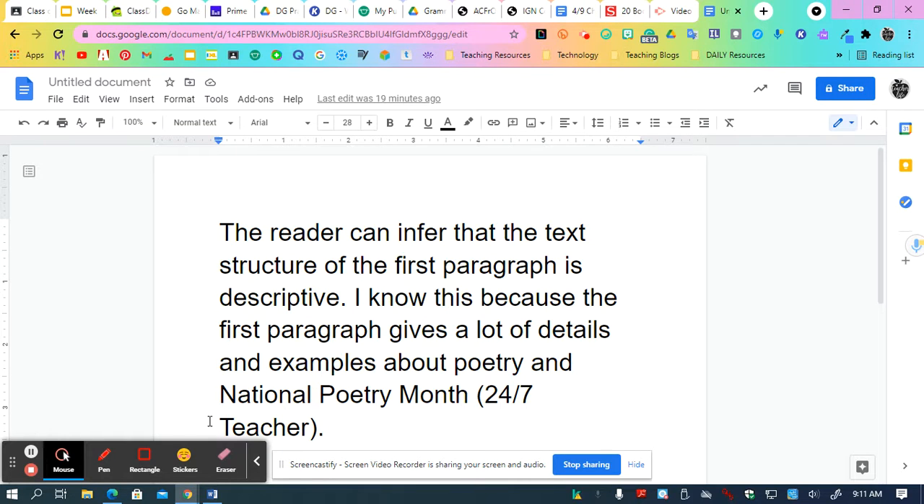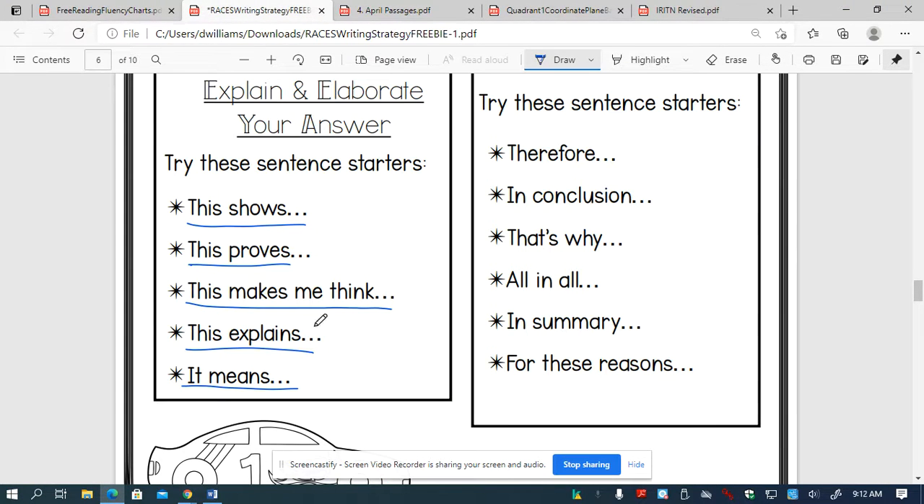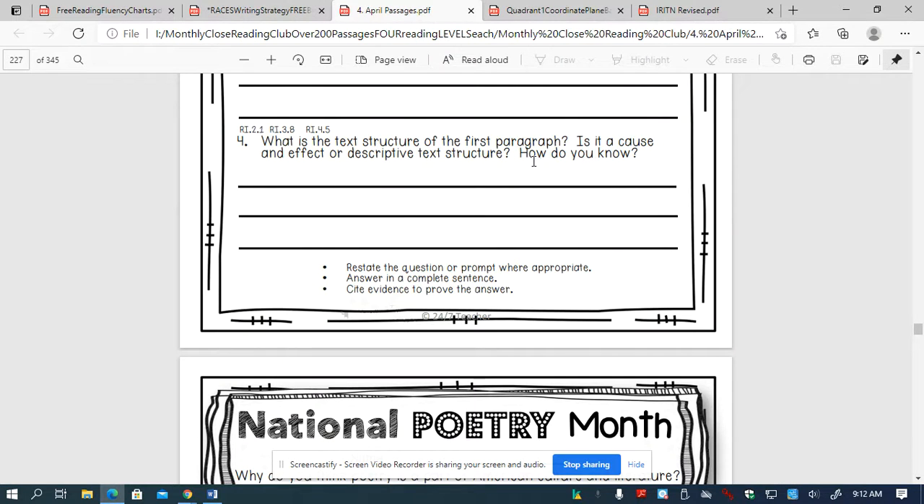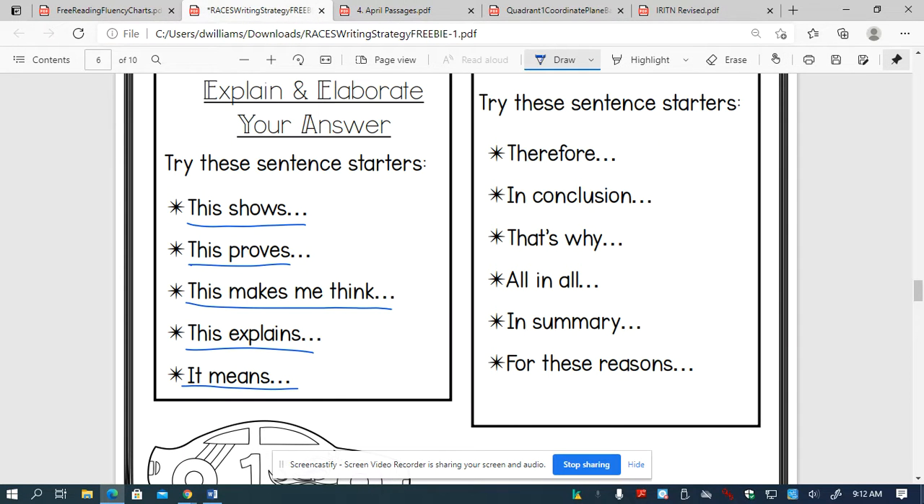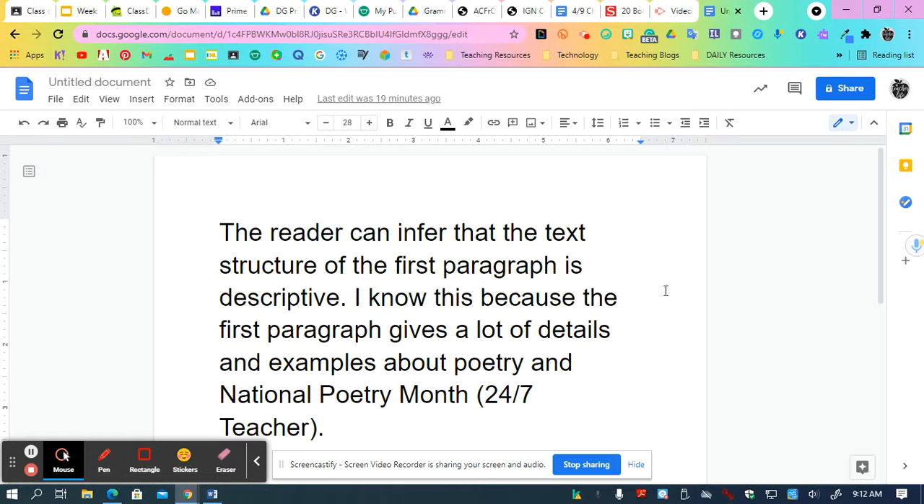So I can use my explain and elaborate. If I look here, I could say that it shows this, or it proves this, or it makes me think this, explains whatever, or it means this. But my question specifically asked, how do I know? So instead of using one of these sentence starters, I'm going to use my own sentence starter. And I am just going to say, I know this because. And it does the same thing.